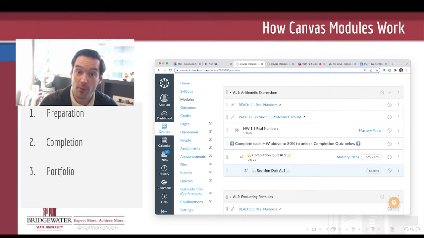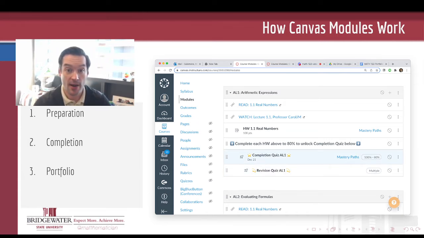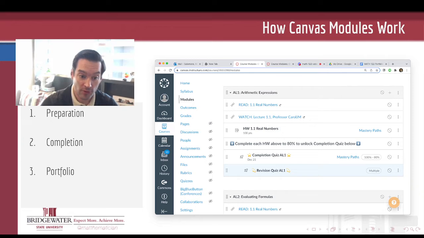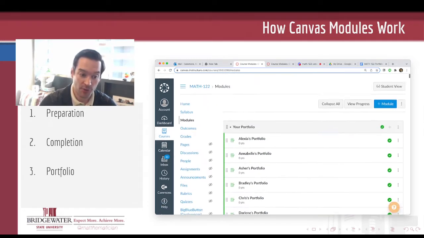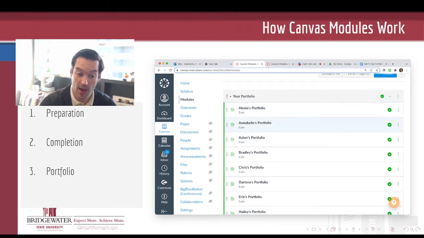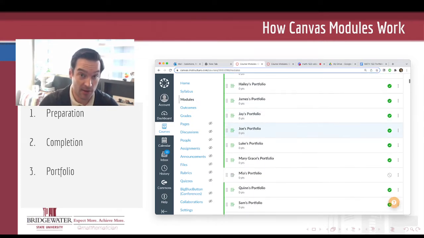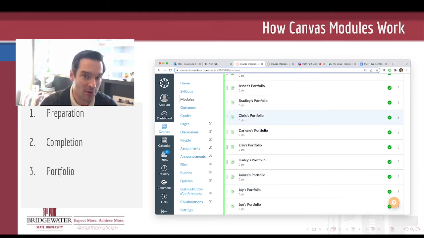But when we talk about the portfolio, that is sort of where your best work resides, and your grade for the semester is really dependent mostly on that portfolio. So once you receive credit for one of these completion assignments, it is then time to write up your solution in your portfolio for the semester. And again, you will have a link at the top of your modules called Your Portfolio. It'll have your name on it. So right now you're seeing everybody's because I'm looking at the instructor view. You'll just see your own name, hopefully. If you don't see your own name, or if you see more than your own name, please let me know because that means something is messed up.